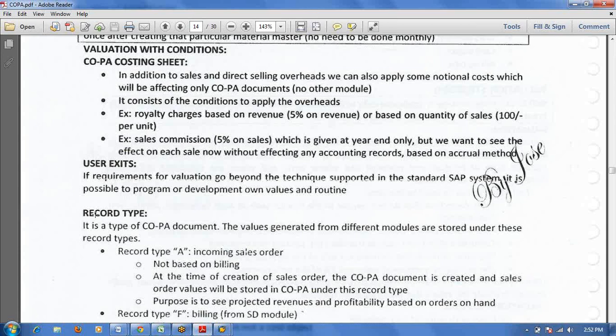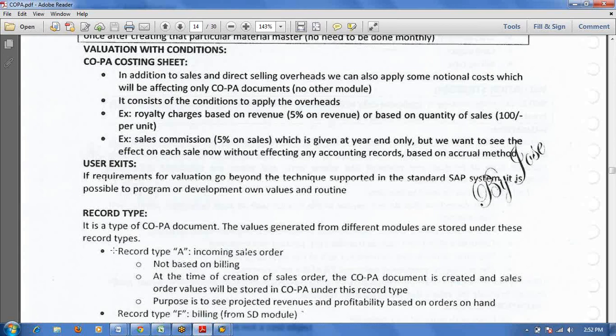Okay, A means incoming sales order. That means sales order level. When we create a sales order, at that time only we want to see the profitability. That is planned revenue and planned cost, that is projected revenue, not actual revenue and actual cost. Incoming sales order can be activated only in cost based COPA, not account based COPA. This is also one difference.